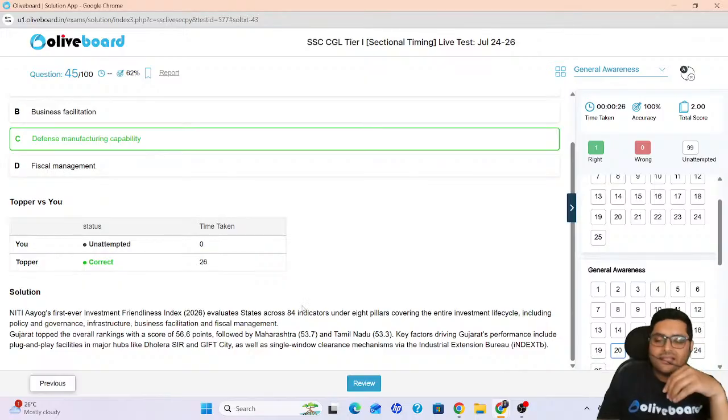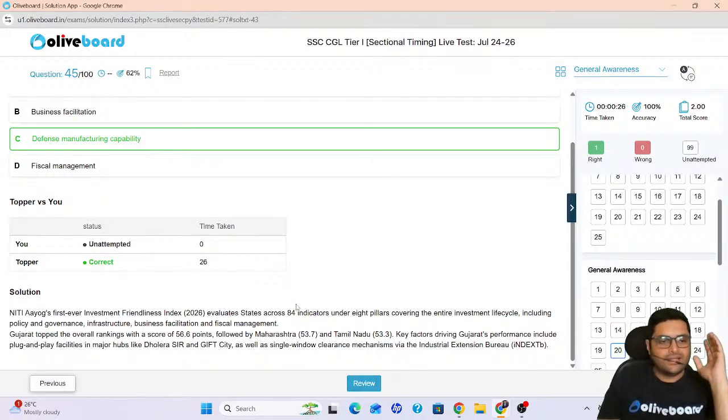Now, why is this important? This report is important because it is the first ever. Niti Aayog has released it for the first time. There will be options like SEBI, RBI, because investment is there, no? So you will think investment means surely it will be RBI or SEBI. It is Niti Aayog. Okay.